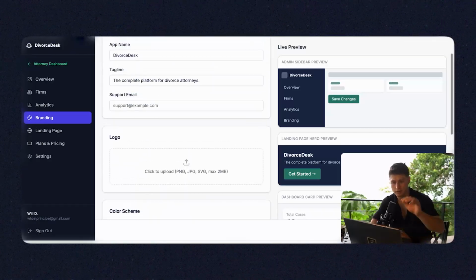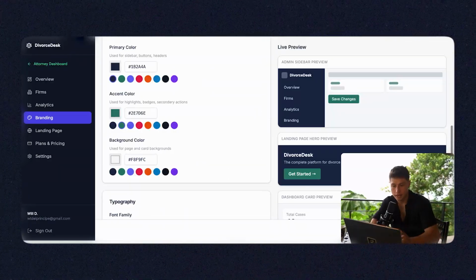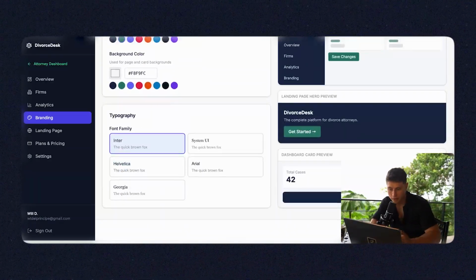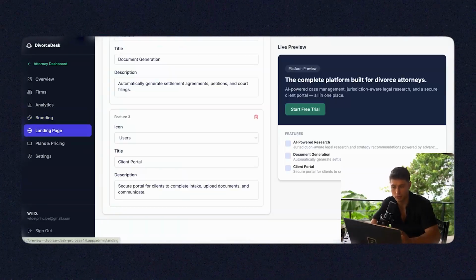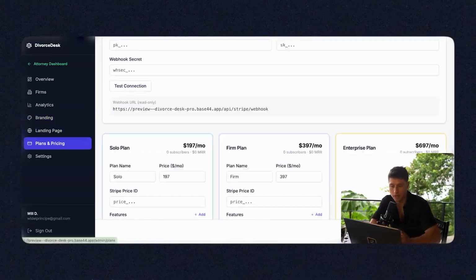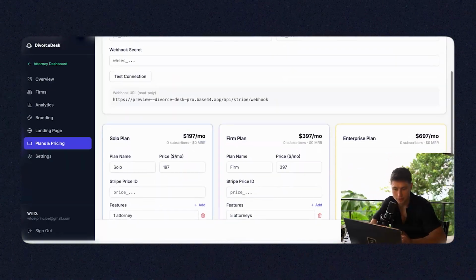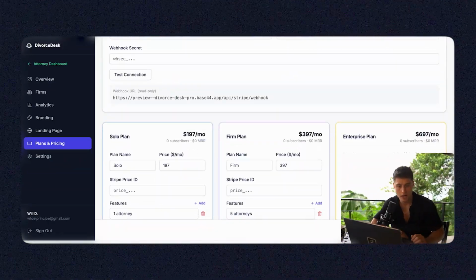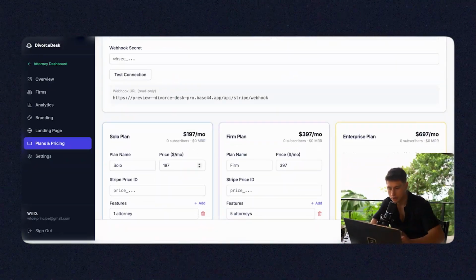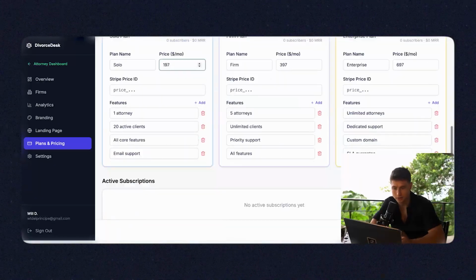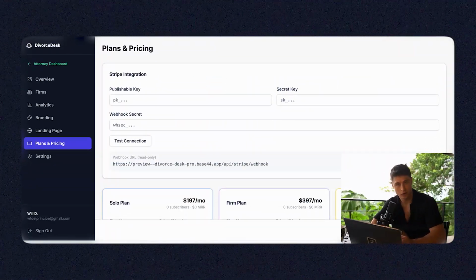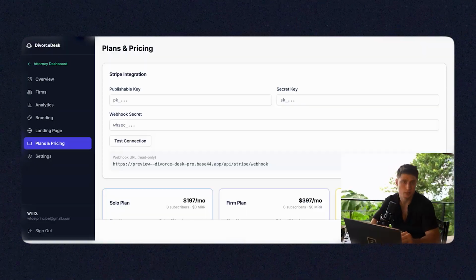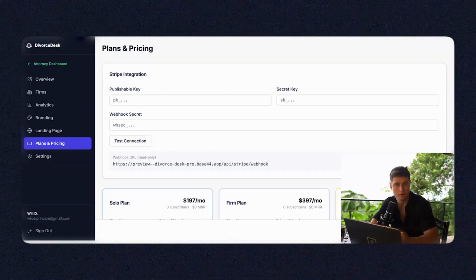So you can change the font, the logo, the name, the landing page, the backgrounds, the typography, every single thing of the platform can be changed, including the landing page here. On top of that, you can change the pricing. So if you think these prices are a tad bit too high, you want to start at a lower barrier to entry, you can go ahead and reduce these pricings. Give your price ID, give your Stripe account, give your Stripe integration information. This way, it will collect recurring revenue when people sign up to the platform.